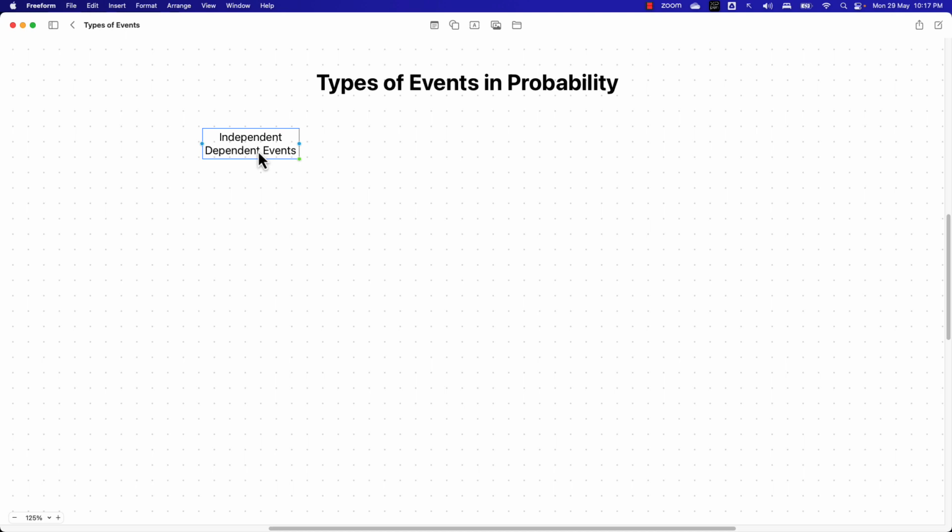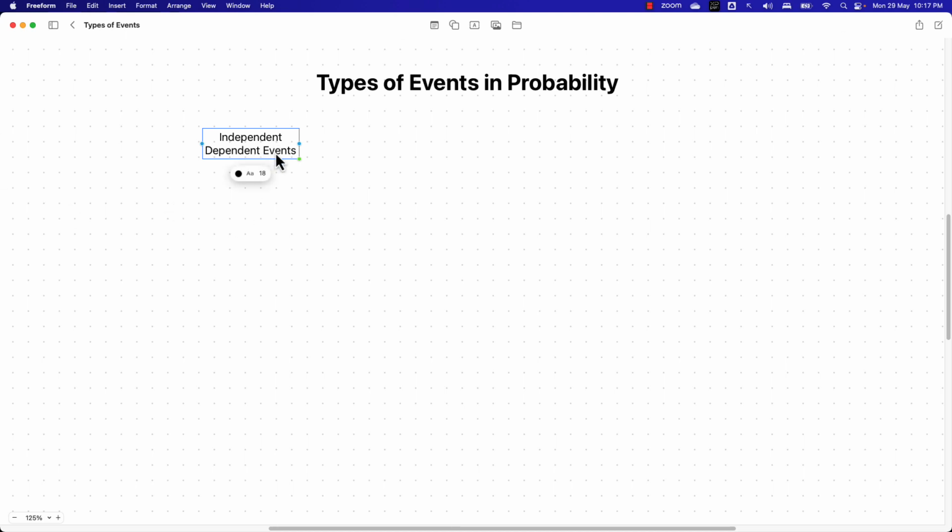To give you an example, tossing a coin is an independent event. Whatever outcome has occurred in the previous experiment will have zero impact when I'm conducting the experiment next time. So these kinds of events are called independent events.